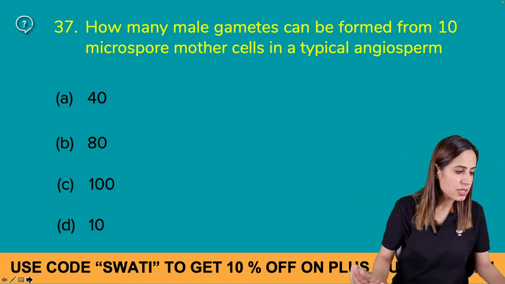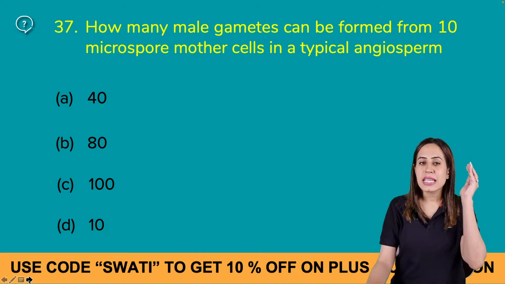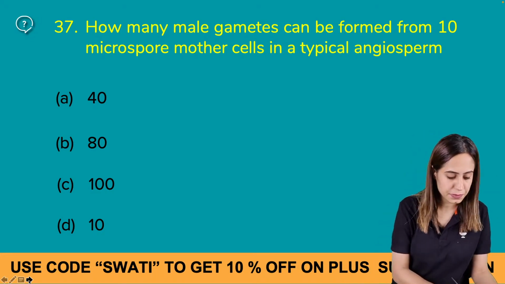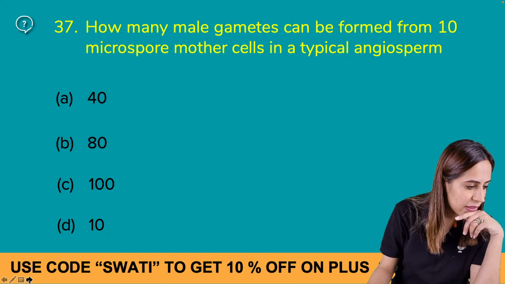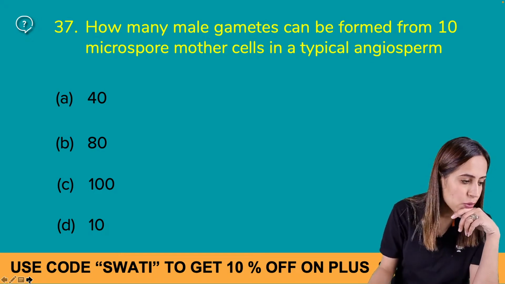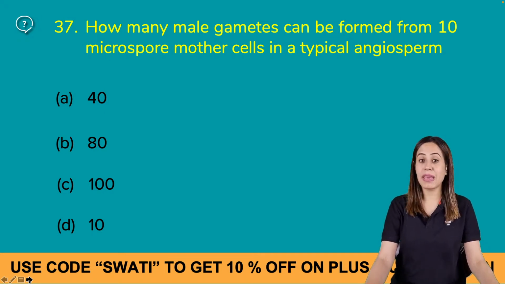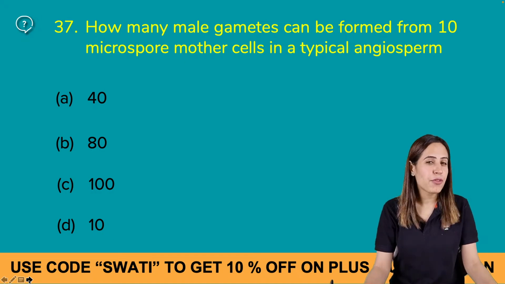Think about it, it's a good question. Tell me. Okay, answer is A, Mayuk. Any other answer? Male gametes. So it was a trap for you.